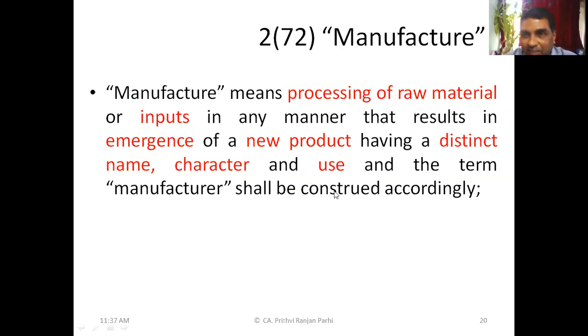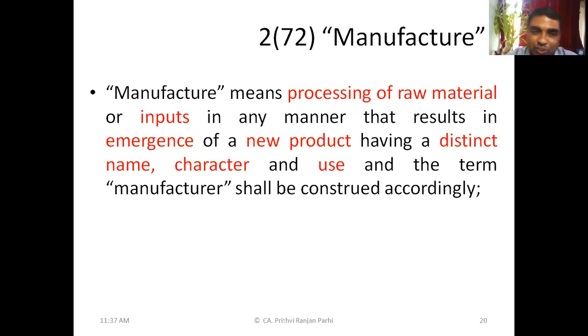But let us say one more thing. You took that dress and gave it to the laundry for washing and ironing. After that, he is handing it over. Now tell me whether that laundry person has manufactured something. No, sir. Why not? Because it does not include any production of a new product. Yes, the same dress is there.